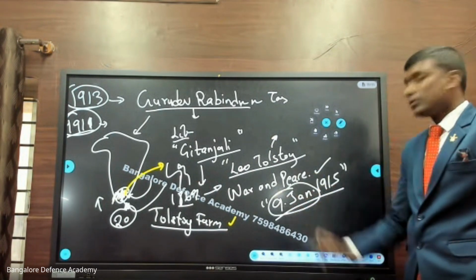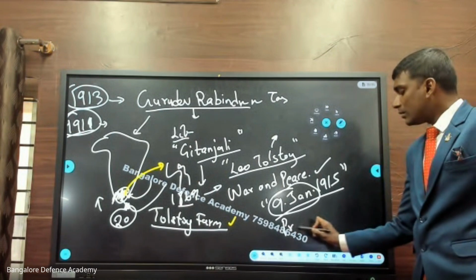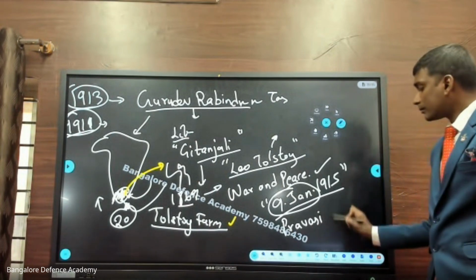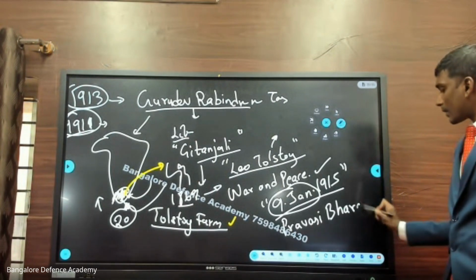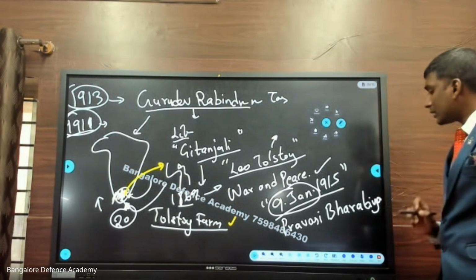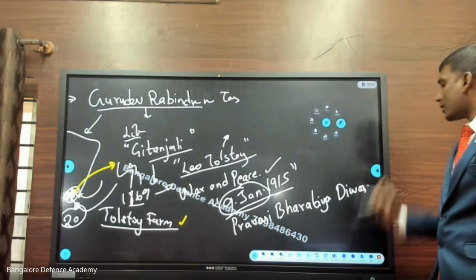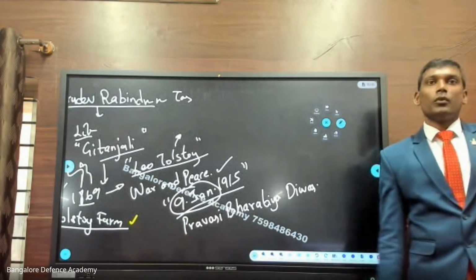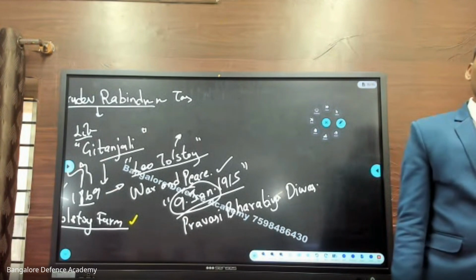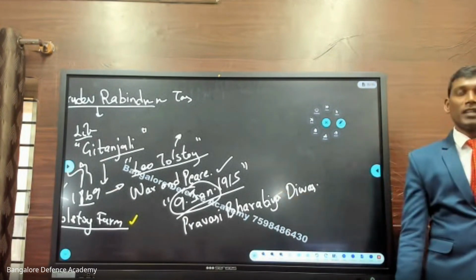And remember this current affairs GK: every year, on 9th of January, we celebrate Pravasi Bharatiya Divas. Write it down. In national days, this is one list. On which day do we celebrate Pravasi Bharatiya Divas? The answer is 9th of January.